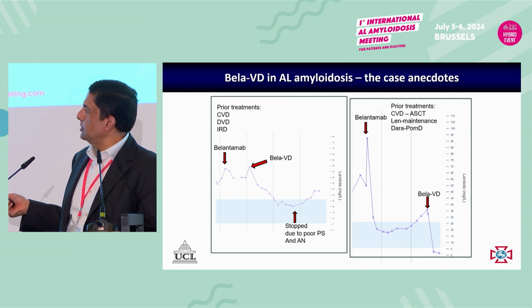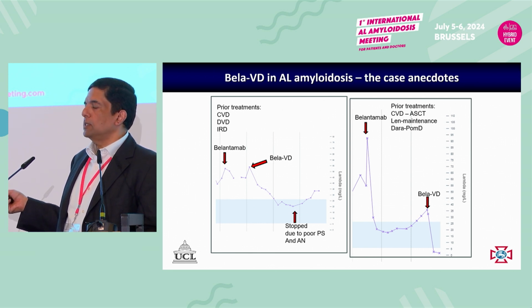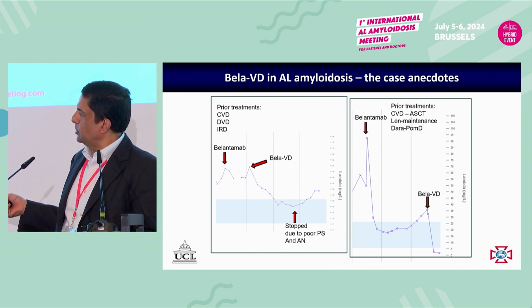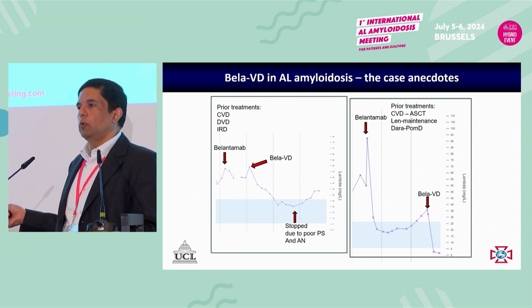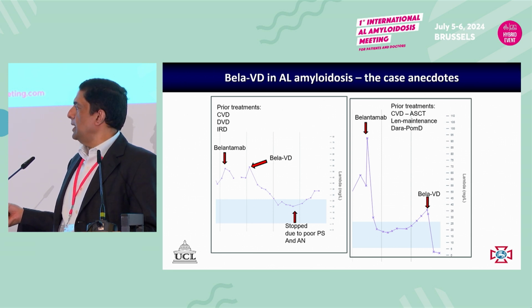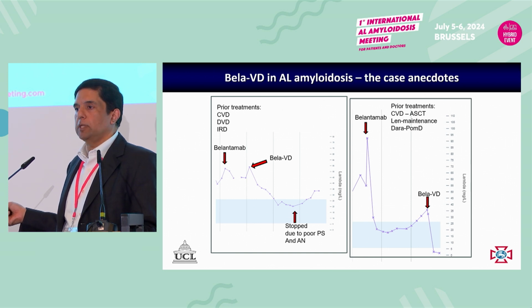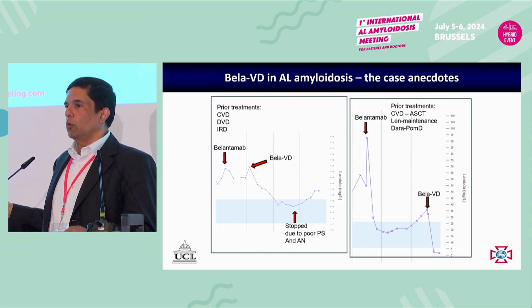So this was one of the patients who had belantamab after 3 previous lines of treatment. We didn't really get a very good response to belantamab in this patient, and he started progressing on belantamab. All the way through, this patient's NT-proBNP was about 8,500 to 9,000. We added once-weekly bortezomib, and as you can see, within the second cycle, the patient went into a CR. But the patient really didn't tolerate the addition of bortezomib, so we had to stop treatment, and the patient remained in the CR and has now started progressing again. So we have to figure out what we do.